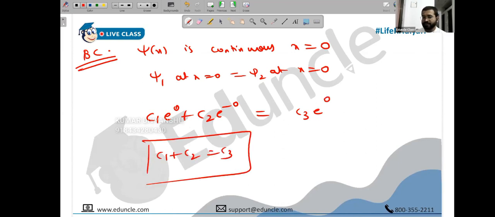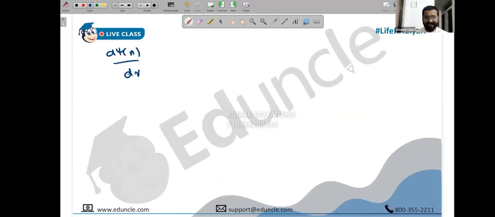That is one of the relationships. It could even be one of the options where they ask which of the following options are correct. It could be an MSQ, and one option could be a relationship between the constants. How can we get another equation? We can use derivatives. Derivatives should also be continuous. I hope you copied this. The derivative of the wave function, d psi by dx, should also be continuous.